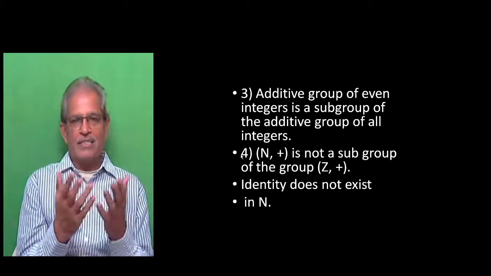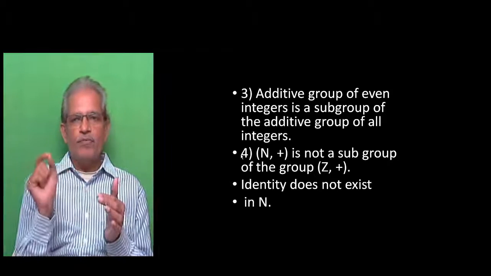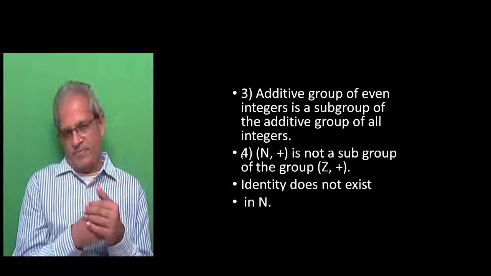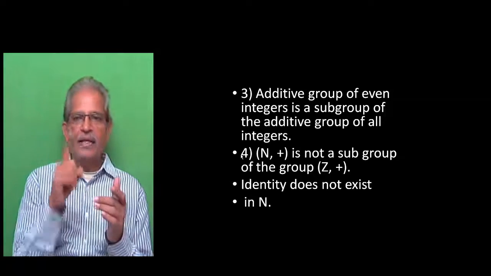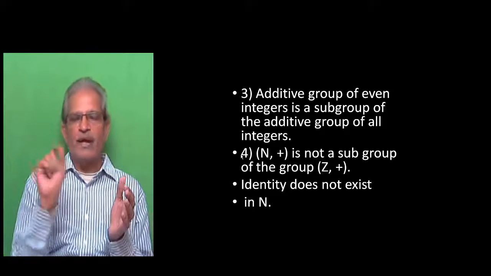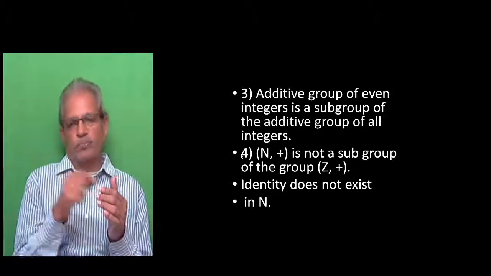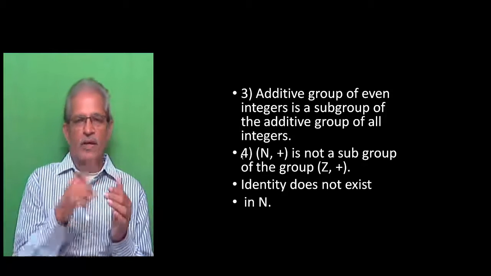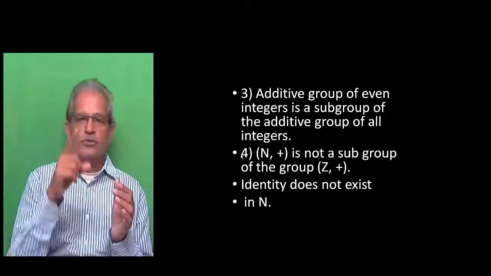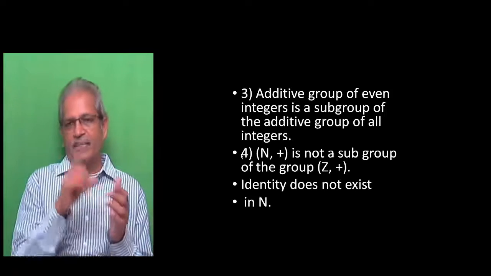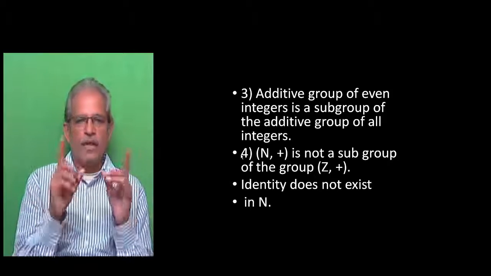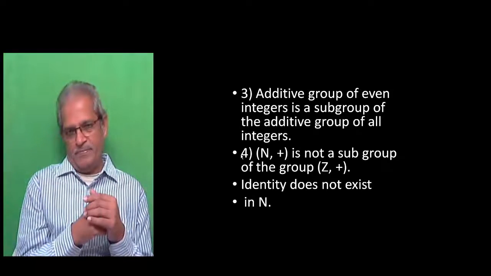So here, next example, if you see, the additive group of even integers is a subgroup of the additive group of all integers. The additive group of all integers means the set of all integers Z, with addition as the binary operation. So that is a group, Z plus. Now take the set of even integers with addition as the binary operation. So the set of even integers forms a group with addition. So the additive group of even integers is a subgroup of the additive group of all integers.